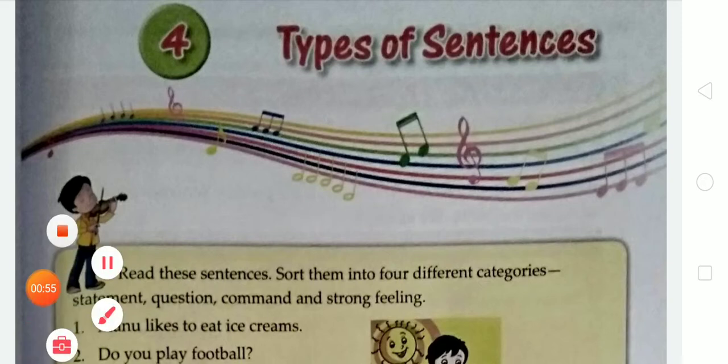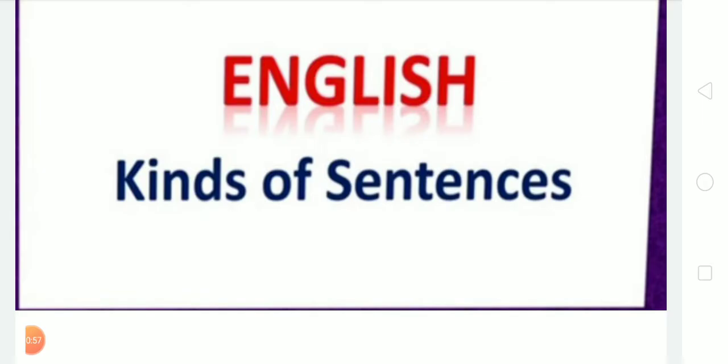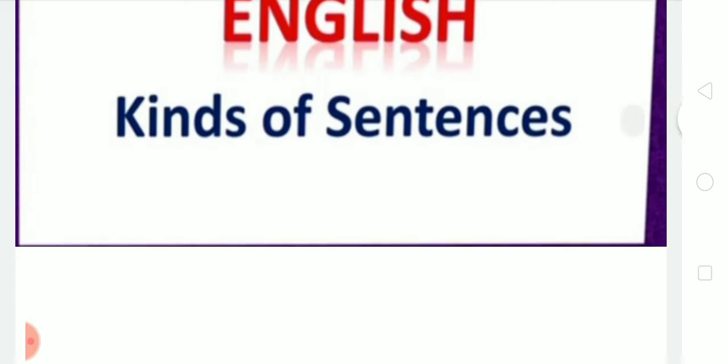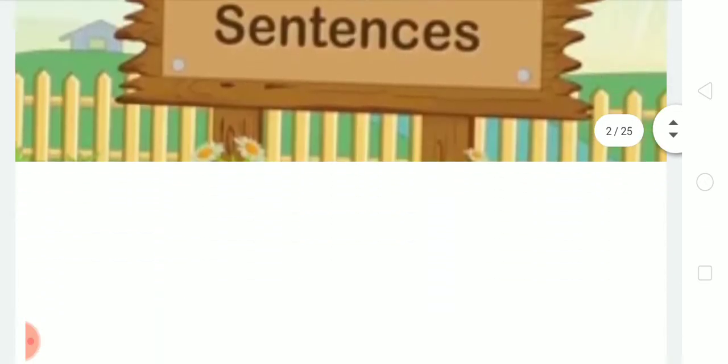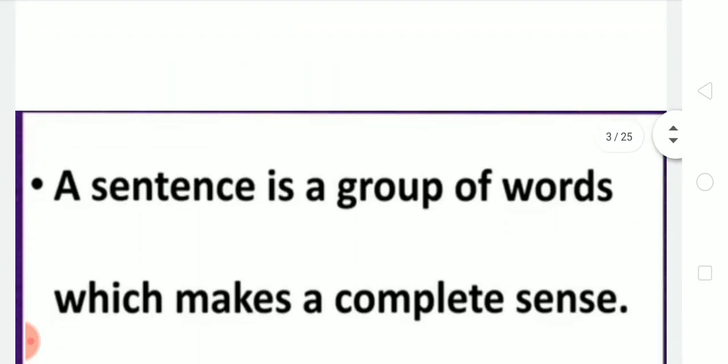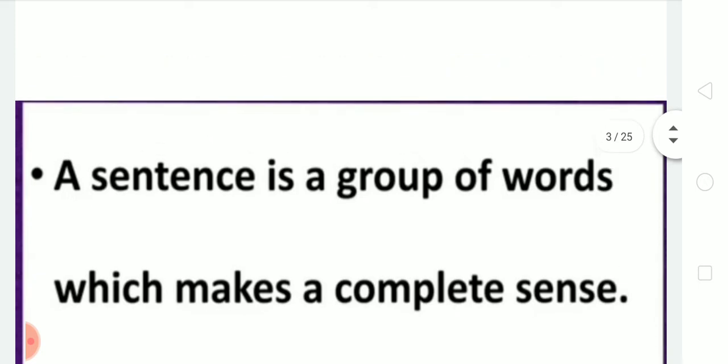Before starting the kinds of sentences, first of all we have to learn what a sentence is. A sentence is a group of words which makes a complete sense.